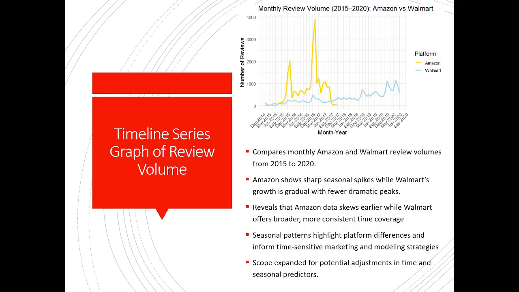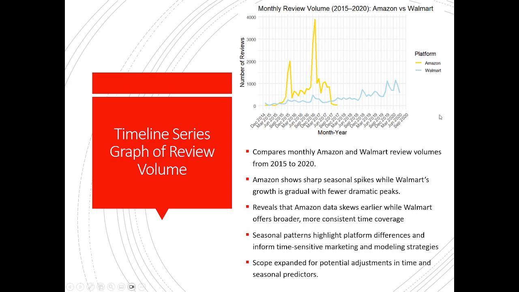You can also see that seasonal patterns highlight platform differences and inform time-sensitive marketing and modeling strategies, with Walmart having high volume output for the holiday season and parts of the summer, suggesting the influence of Prime Day or the deals that they implement during Black Friday and near Christmas and Thanksgiving.